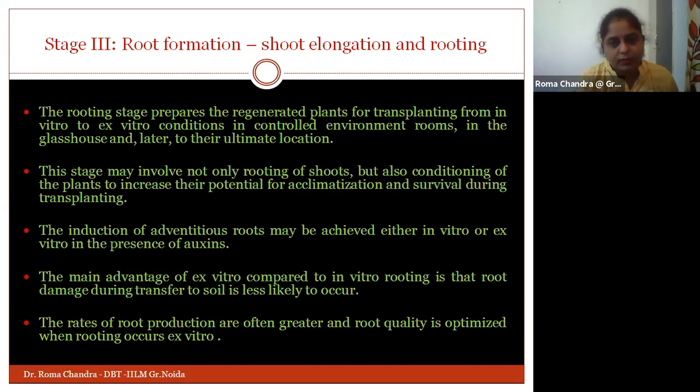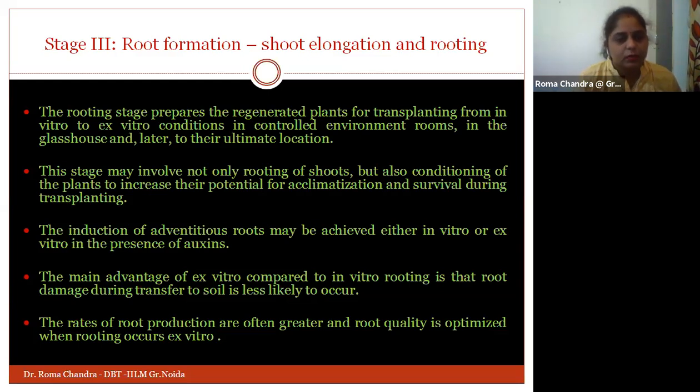we can then proceed from the process of in vitro to the process of ex vitro. Okay, and we can develop the whole plant in the controlled environment rooms and in the glass houses as well. And we can ultimately understand that if the growth of the plant is okay enough, then we can locate them at suitable locations in the fields, and we can see how the plant is growing.